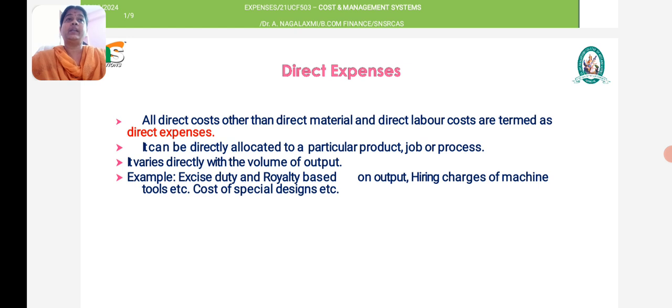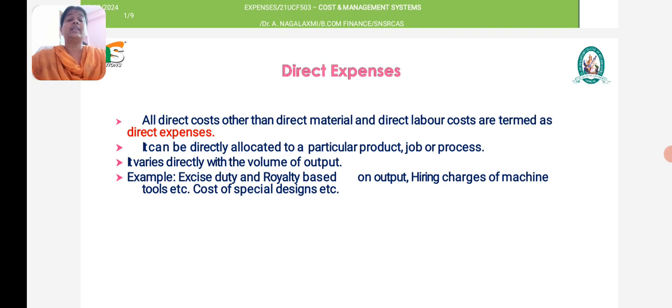First, we should know what is meant by direct expenses. As we already saw, all the direct material, labor, and expenses constitute prime cost. So now we are going to see what is a direct expense. All direct costs other than direct material and direct labor cost are termed as direct expenses. So direct material is excluded, direct labor is excluded, and the remaining costs incurred in manufacturing are termed as direct cost or direct expenses. It can be directly allocated to a particular product, job, or process.